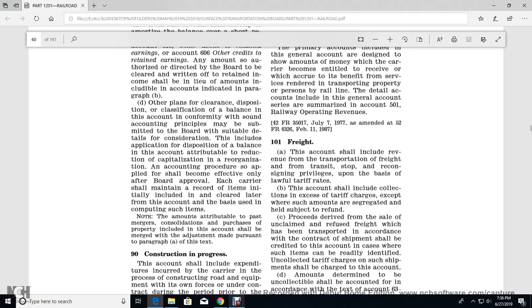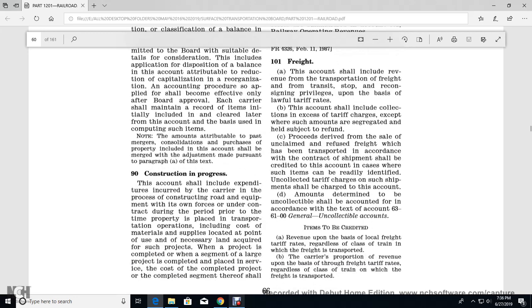Other plans of the clearance disposition of the classification balance of the account with conformity with the sound accountable principles may be substituted with the board with a suitable detail with the consideration include the application and distribution balance in the account they attributable to reduce the capitalization reorganization account procedure for the applied with the such become effective only with the board approval each for the carrier shall maintain a record item initially included and cleared later for this account with the base used in computing such items.